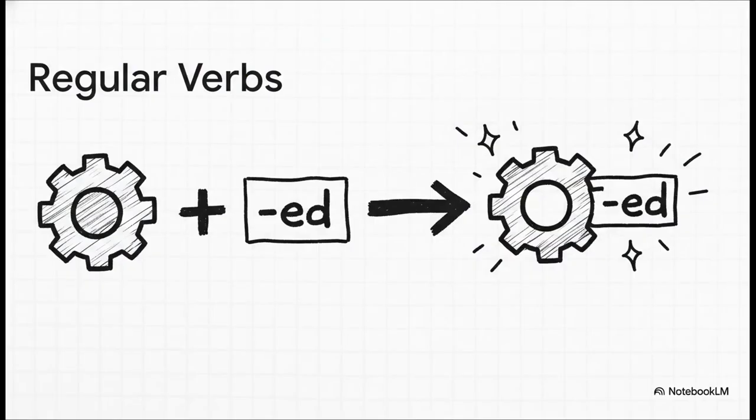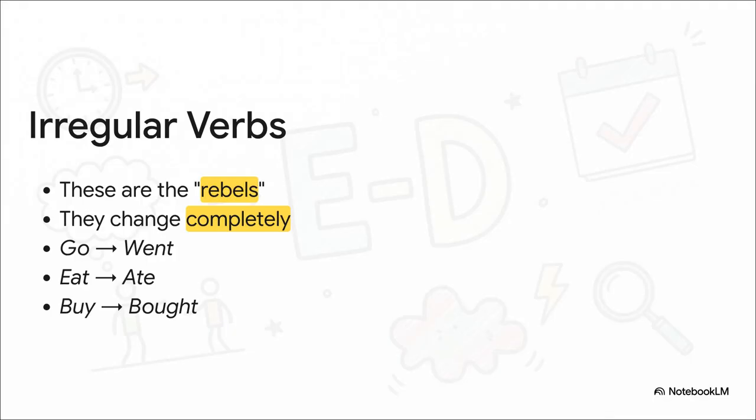Let's start with the easy ones, the good guys. The great news is that most verbs in English are regular, and the rule couldn't be simpler. You just add ed to the end. That's it. So work becomes worked, watch becomes watched. Easy, right?